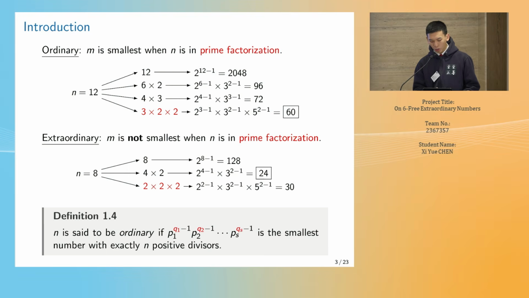Let's try another way. When n is equal to 12, there are 4 possible factorizations of n, with 4 corresponding values of m. In this case, the smallest one is 60, which is obtained when n is in the prime factorization. The integer behaves like this. We call it an ordinary number, as stated in Definition 1.4. In other cases, when n is equal to 8, the smallest one is 24, which is not obtained when n is in the prime factorization. The integer behaves like this. We call it an extraordinary number.